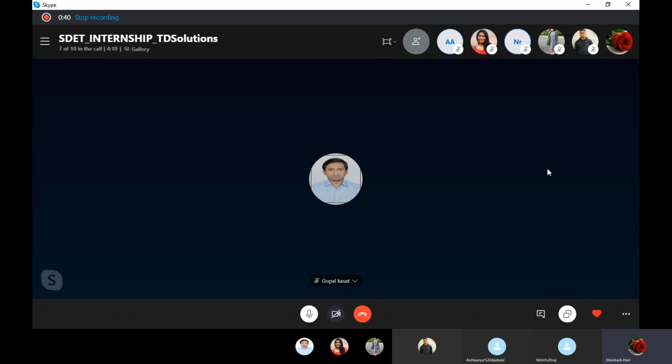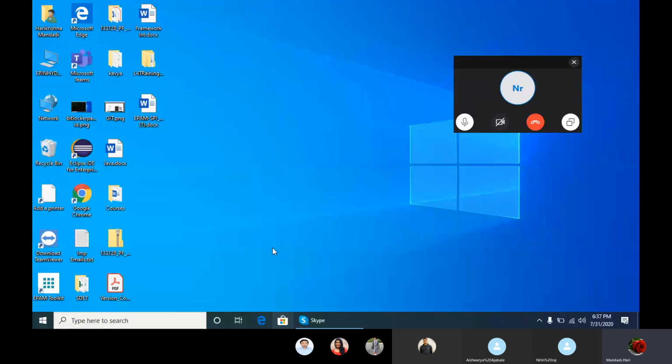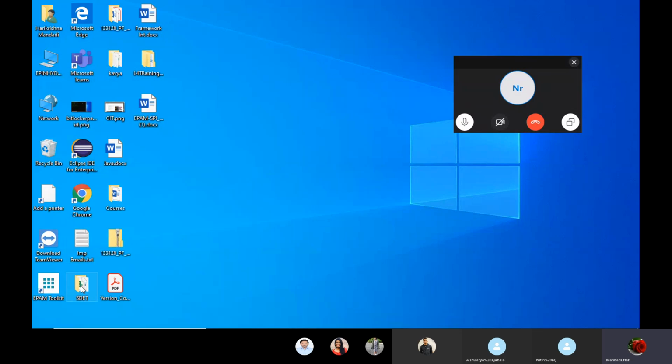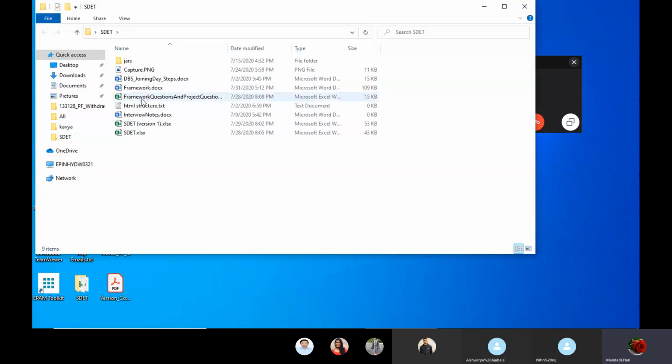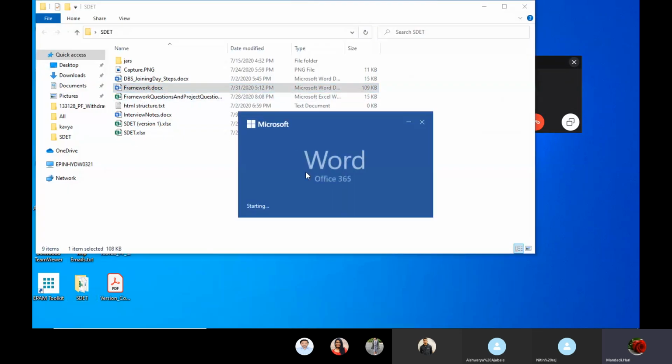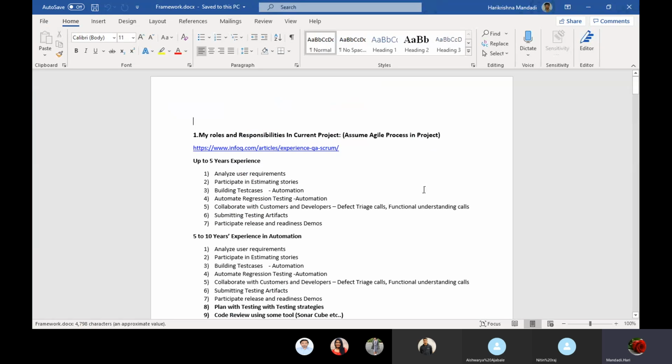Okay, so how do you answer when someone asks what your roles and responsibilities are in your project? We are going to say we are following the agile process.